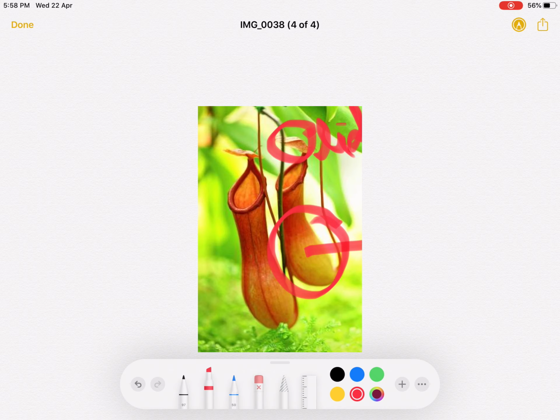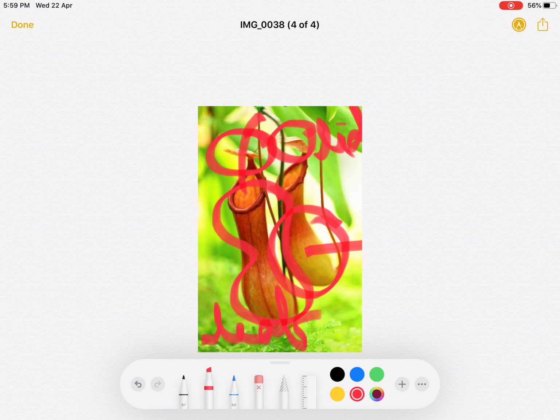This is actually a modified part of the leaf. The apex part of the leaf forms a lid which can open and close. When any insect lands in this pitcher, the lid closes and traps the insect.